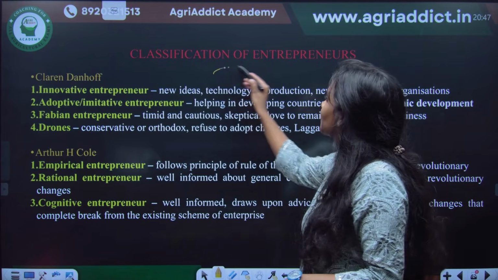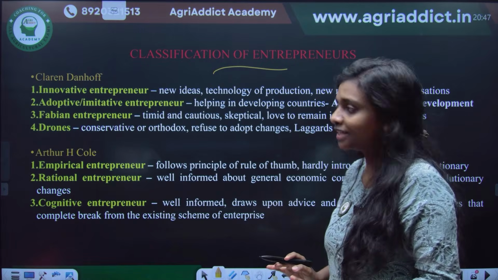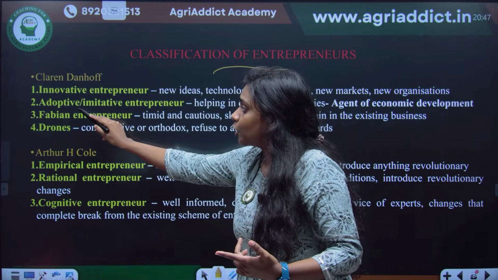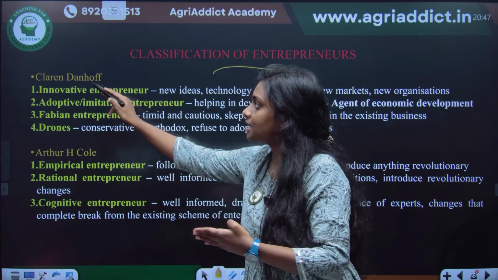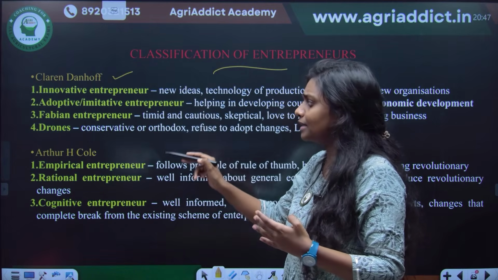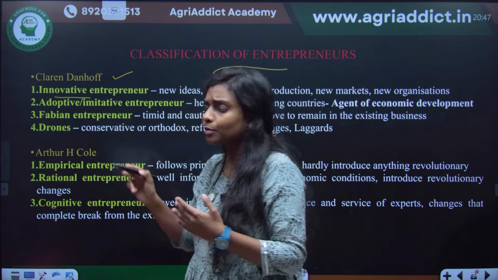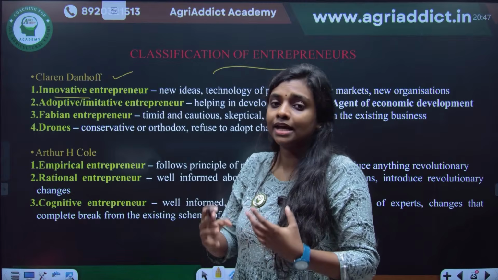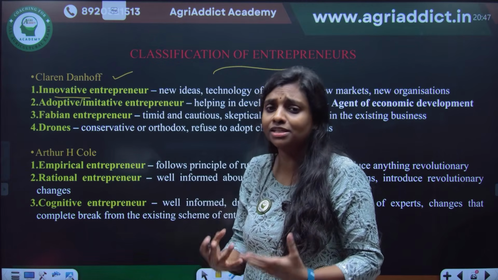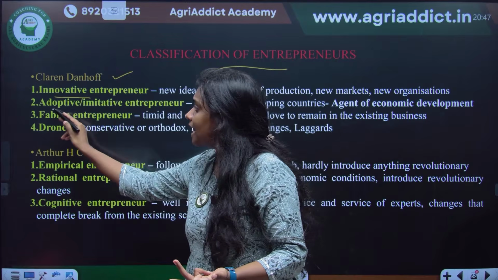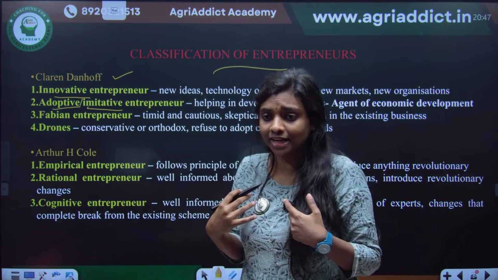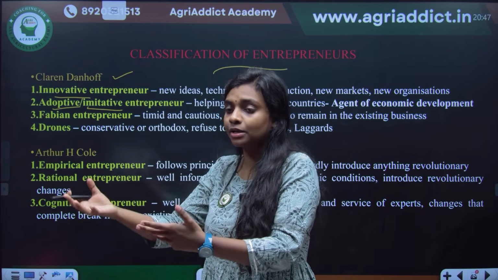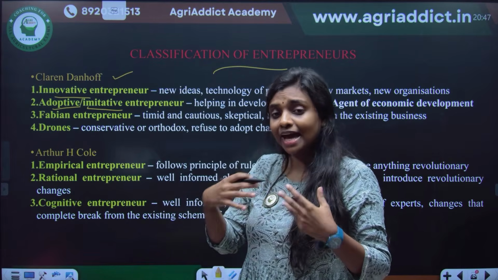Okay, so in entrepreneurship, the classification of entrepreneurship is also important. Just have a look at the different types. Innovative, adaptive, Fabian, drone: these are the types given by Clarence Danhoff. Innovative, just see the words. An innovative entrepreneur invents; he has an innovative product. It can be an innovative method of making a product, an innovative market, anything innovative. Whereas an adoptive or imitative entrepreneur doesn't have the idea. I have seen someone's product, I have seen somebody using that, and then I take the idea and produce it as my own.